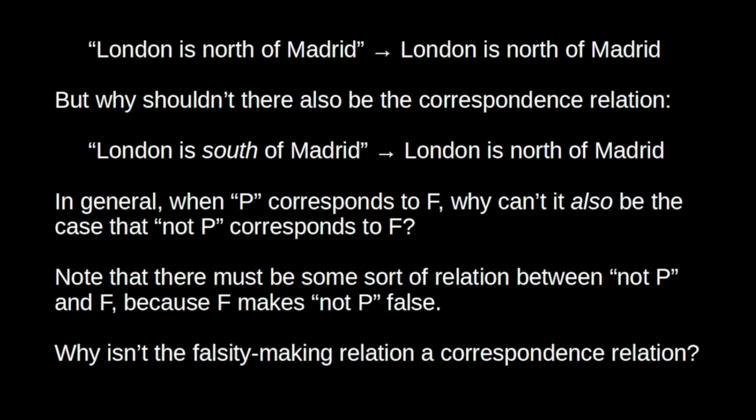So the fact that London is north of Madrid is what makes false the proposition it is not the case that London is north of Madrid. Just as there is a truth-making relation, it seems that there must also be a false-making relation, a falsity-making relation. But why isn't that a kind of correspondence relation?